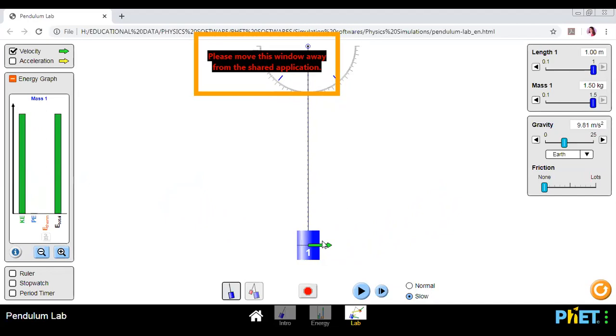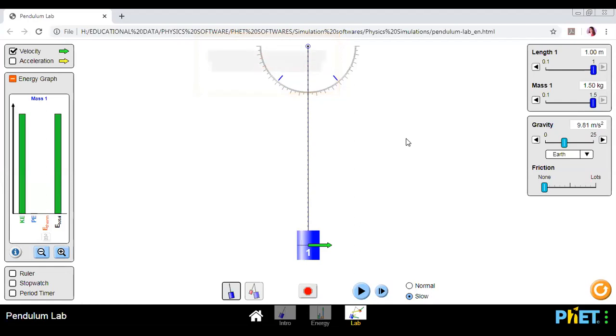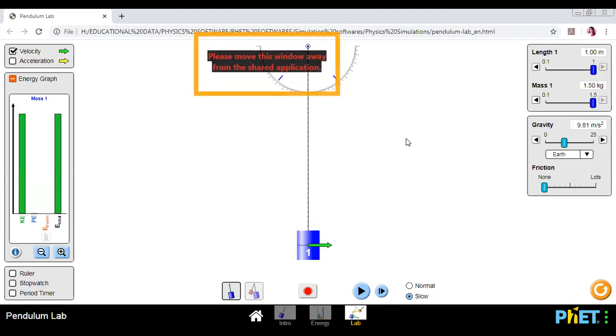Now I just want all of you to quickly ask your doubts through the chat. If you have any doubt, please ask me, because I've shown you how the law of conservation of energy works, how energy changes from kinetic to potential. And what is the difference between the actual scenario and our day-to-day life?